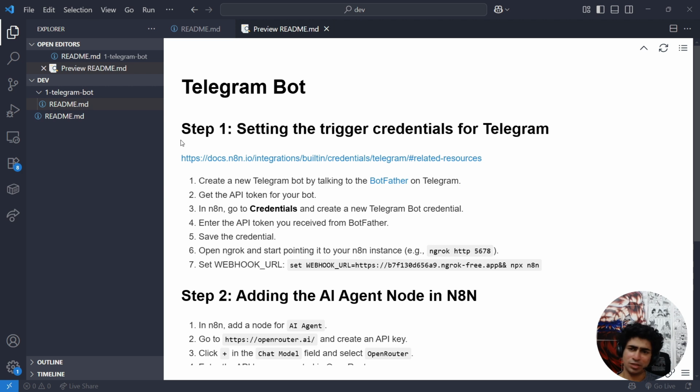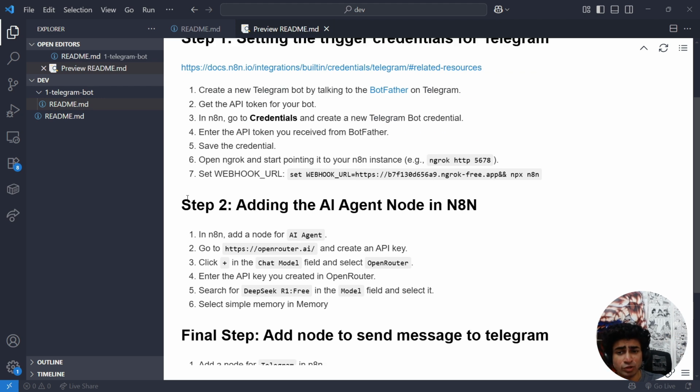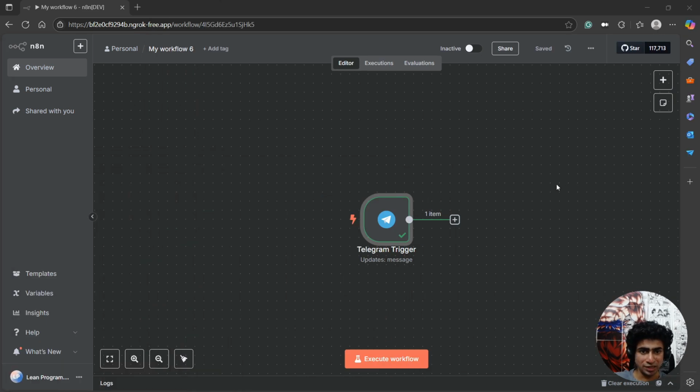The first step takes a lot of time, obviously, because it's a completely new step and it involves 2-3 credentials, URL forwarding and stuff. The second step is going to be very easy. Step 1, we need to capture all the messages that we got from Telegram into n8n. Step 2, we need to just pass those messages to any chatbot. It can be ChatGPT, it can be anything, right? It can be OpenAI, ChatGPT, it can be DeepSeek, anything.